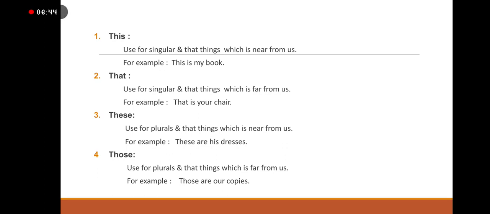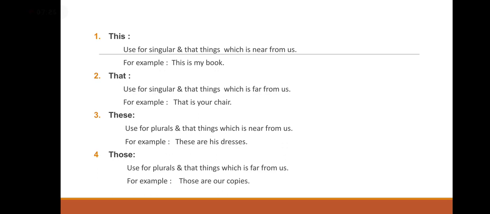For example, those are our copies. When we have something far from us and it is in a quantity. For example, if we have 5 pencils, 10 dresses, 12 apples, that time we use those and we say those are my apples. And if the same things are near to me, then we use these are mine.